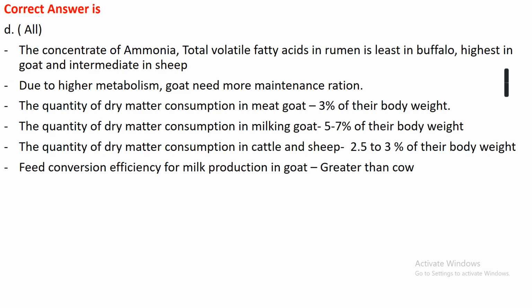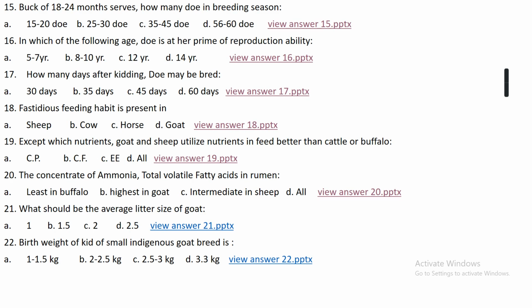The feed conversion efficiency for milk production in goat is higher compared to cow. That is, the goat converts more of the nutrients from feed into milk compared to cow and buffalo.